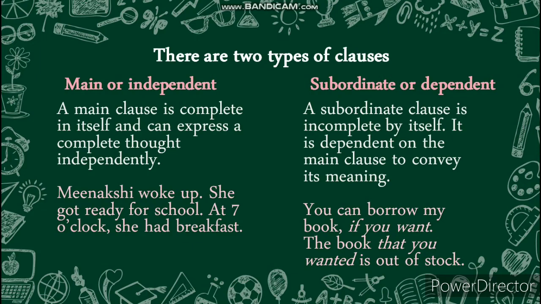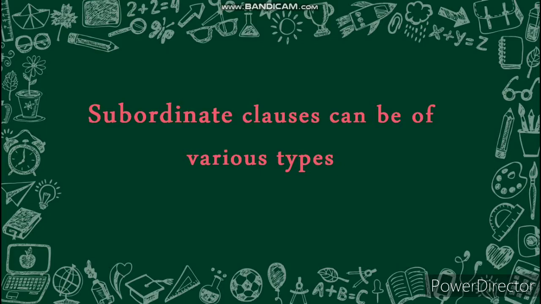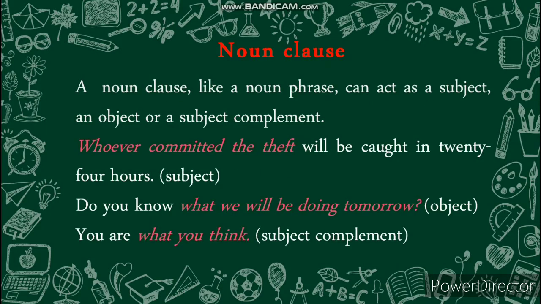Subordinate or dependent clause. A subordinate clause is incomplete by itself. It is dependent on the main clause to convey its meaning. For example, you can borrow my book if you want. Here, if you want is a subordinate clause which depends on the main clause, you can borrow my book. Subordinate clauses can be of various types.